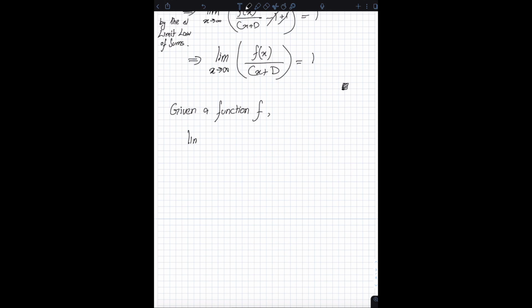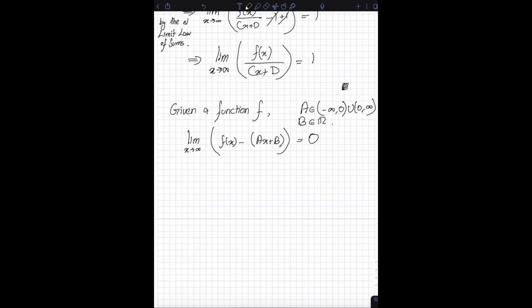If the limit as x approaches infinity of f of x minus ax plus b is equal to 0, where I must say that a is a non-zero real number and b is just any real number,